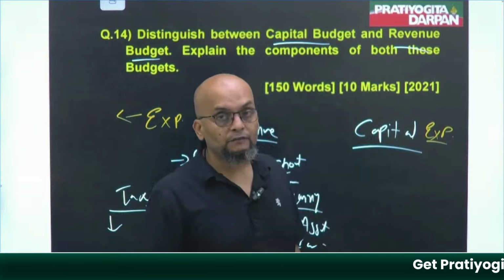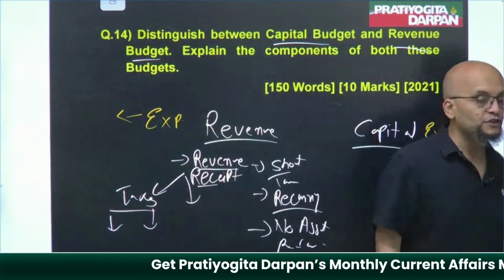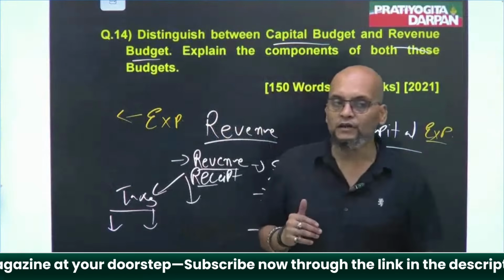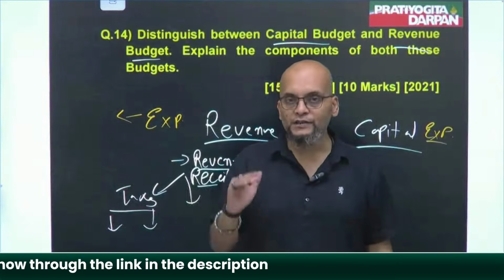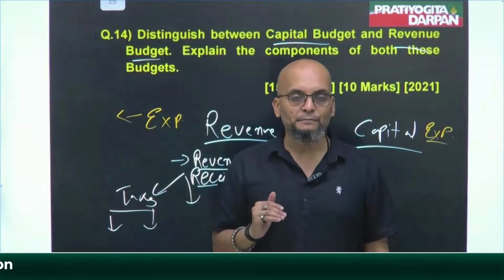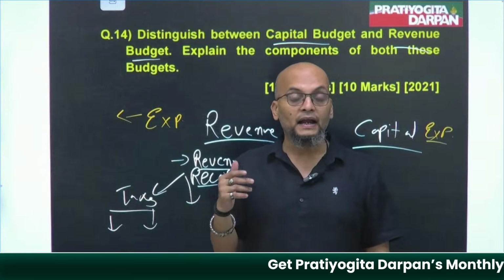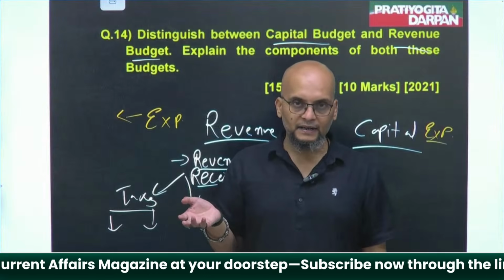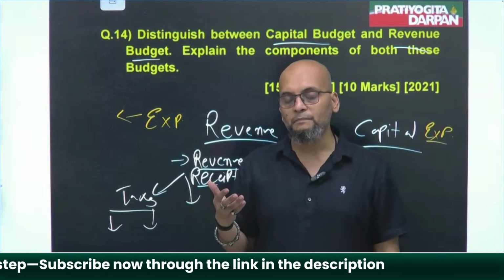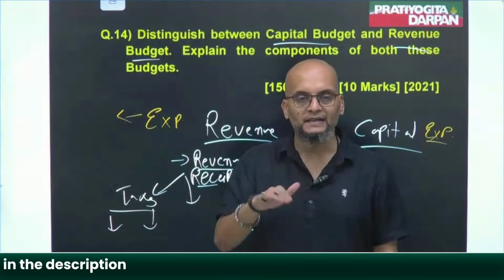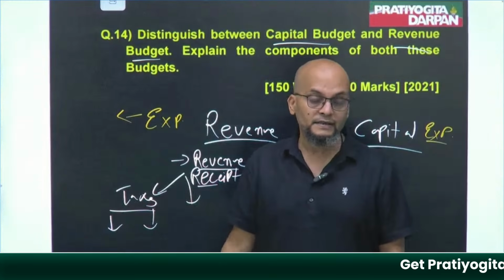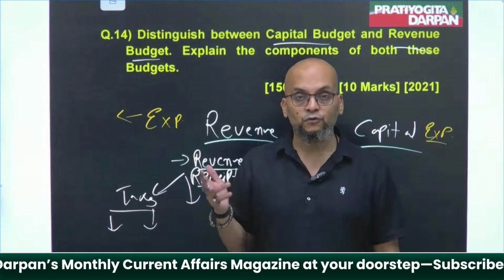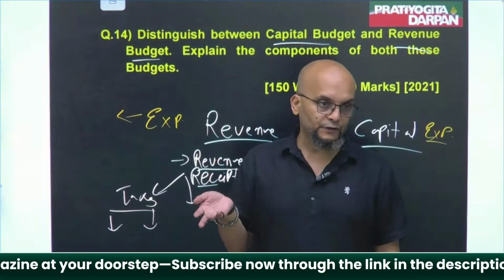Here we have to be mindful that capital expenditure is good for the growth of an economy, whereas revenue expenditure is not that good. So the agenda of government is always to reduce the revenue expenditure, and intensify and amplify the capital expenditure. That budget is regarded as a good budget of any country where capital expenditure has increased and revenue expenditure has decreased. Unfortunately, in this year's budget, capital expenditure increased, that's good. But this year, what we observed was that there was an increase in our revenue expenditure.